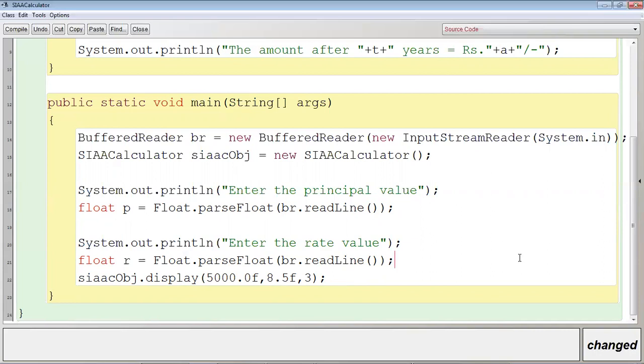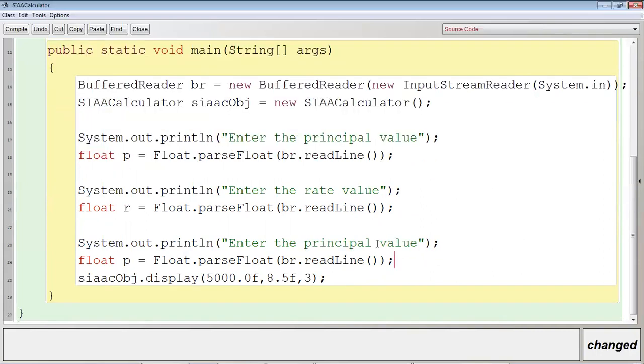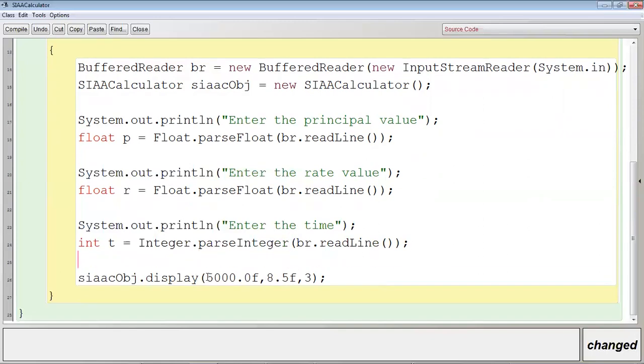Then let me paste it again, and then write enter the time value. It was int, so I will have to write int T for time. Now float will be changed to Integer, Integer.parseInt. Now it's good. Now in place of 5000.0f I have to write this P.